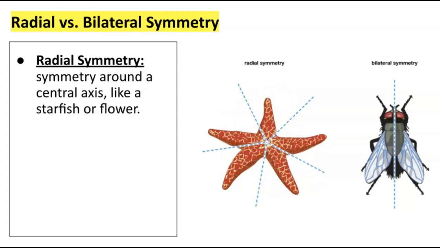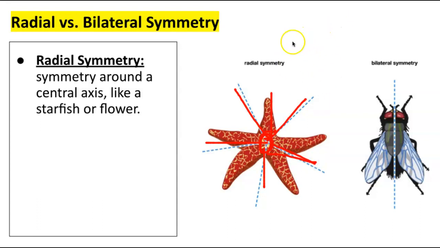That is not true for, say, a human. We cannot cut ourselves from a central point that starts in, I'm going to draw a little bit because it might help. We can't cut ourselves from a central point in any direction and see symmetry. But you can see that with a starfish.